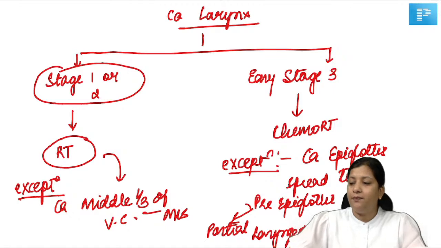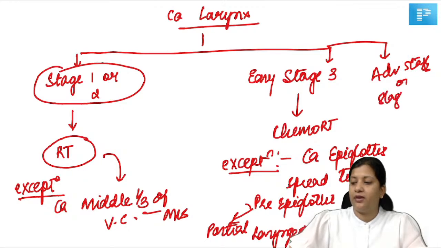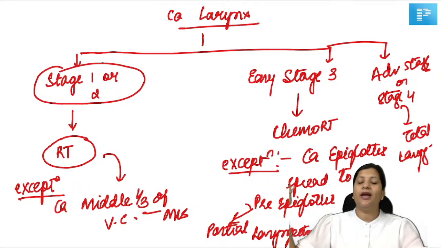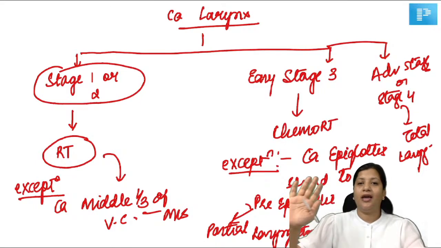Now, if you have a patient who's having advanced stage 3 or stage 4, then you're going to go for total laryngectomy. So this is going to be a shortcut for your exam to be able to answer very quickly. So for everyone in stage 1 and stage 2, RT; the exception is carcinoma of the middle third, where you do MLS, microlaryngeal surgery.